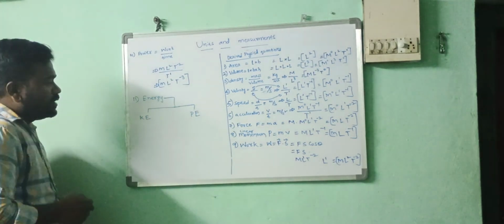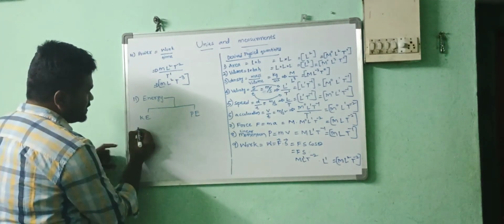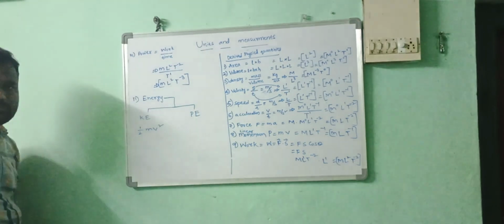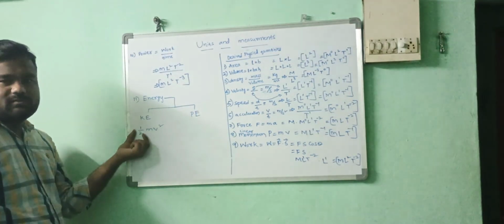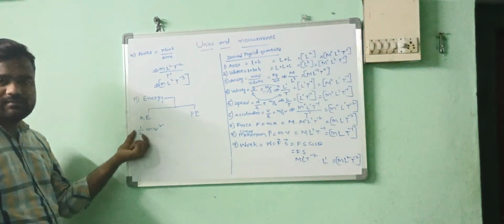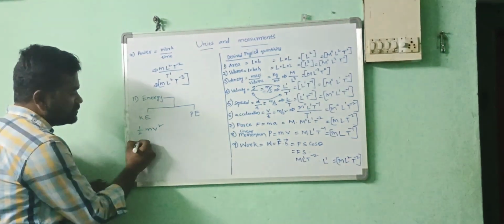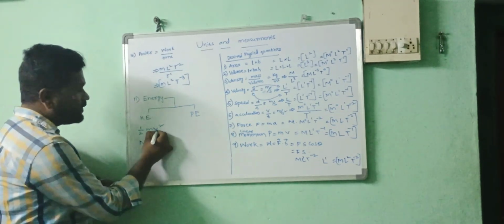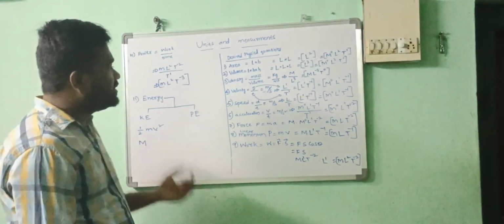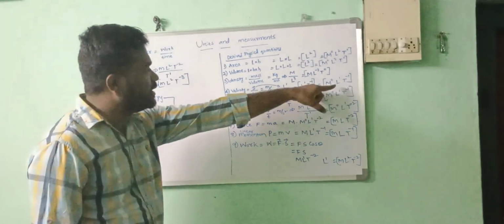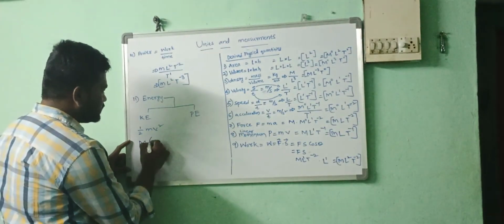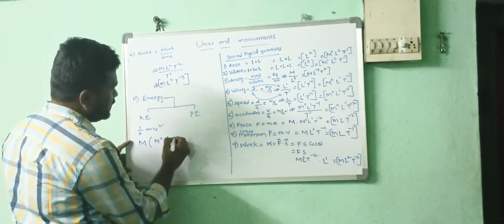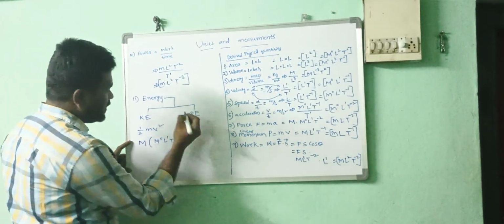Now kinetic energy. What is the formula of the kinetic energy? 1 by 2 m v square. These are numericals, no need to write the dimensions for the half. Now what is mass? M. And what is V? Velocity. What are the dimensions of the velocity? You have to write this directly: M power 0, L power 1, T power minus 1, all squared.